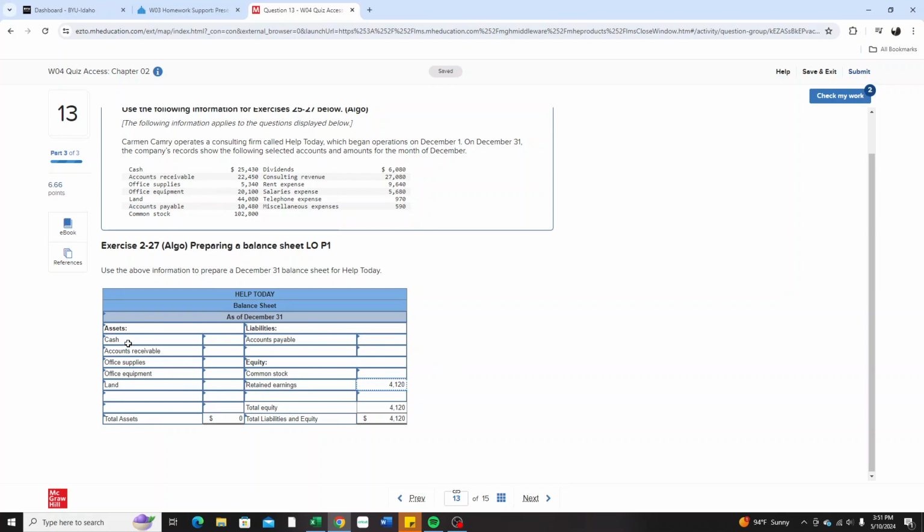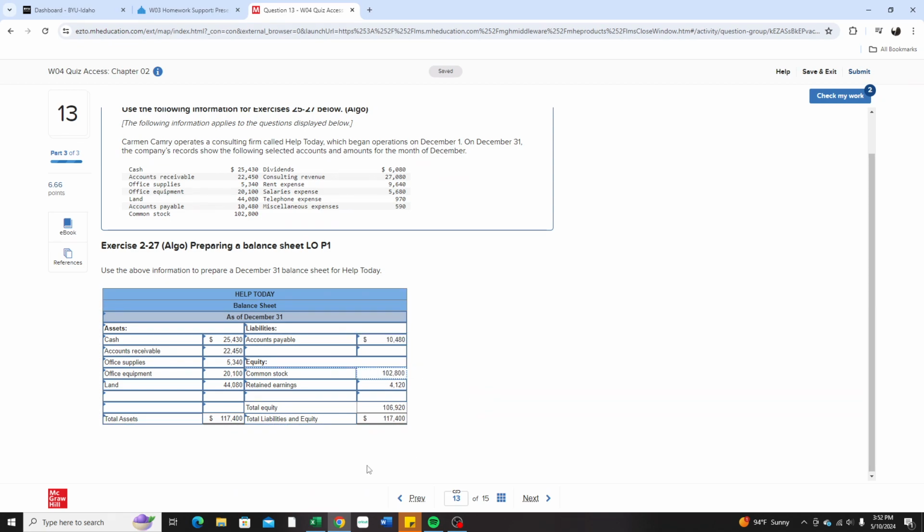All right, so we'll start with cash up here. Cash we see is 25,430. Accounts receivable is 22,450. Office supplies is 5,340. Office equipment 2,100. Land 44,080. Okay. Accounts payable 10,480. And common stock